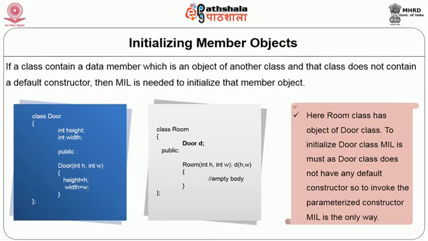Now, let us understand this with the help of two classes, door and room. Now, every room has a door. So, the room class will have a data member which is an object of the door class. As you can see in the example, we have defined a room class and its object of door is the data member of class room. Now, here to initialize D in the constructor, we will have to take help of member initialization list. As you can see in the example, we have initialized this object using member initialization list. This becomes mandatory if we do not have a default constructor in the door class.